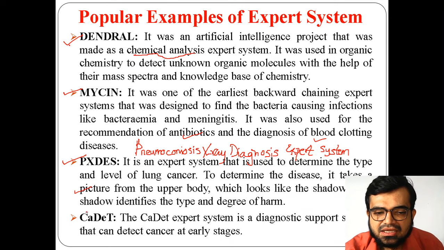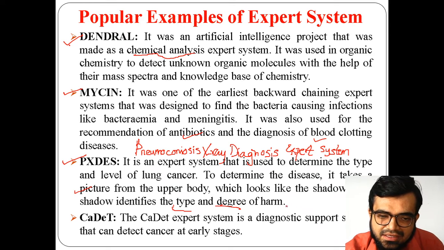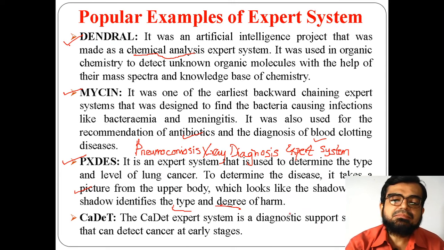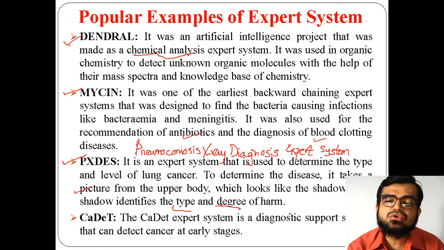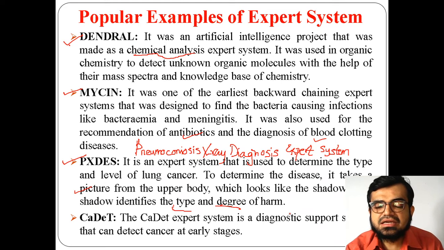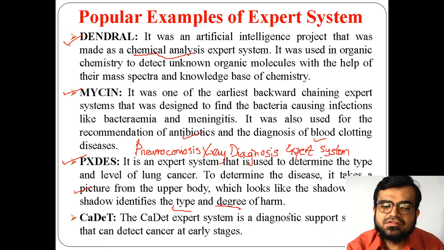Based on that, it identifies the type of cancer and the degree of harm which has already occurred to the lungs. Based on that it will give you suggestions, recommendations, and advice that this is the level of lung cancer and you have to work in that way.